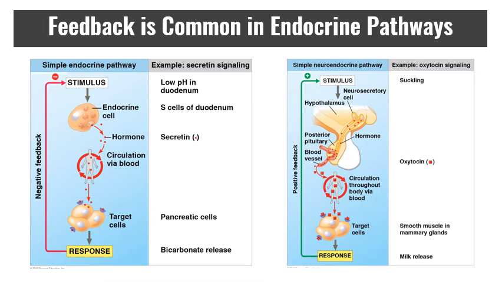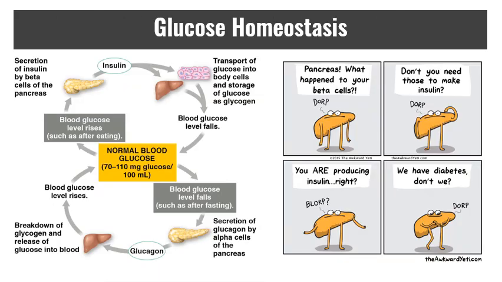Oxytocin is one that does positive feedback. As the baby suckles, oxytocin is released, causing muscles in the mammary glands to release milk. The more milk that comes out, the more the baby suckles again and again and again until the baby stops suckling. The same type of reaction can be seen with oxytocin and contractions in birth. So just because a hormone has one job does not mean that's the only job that it has.